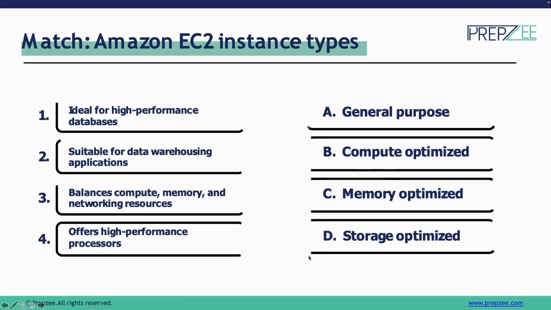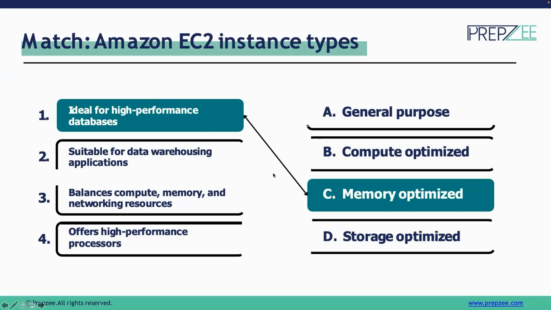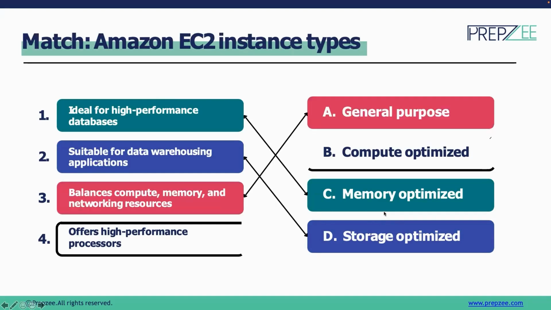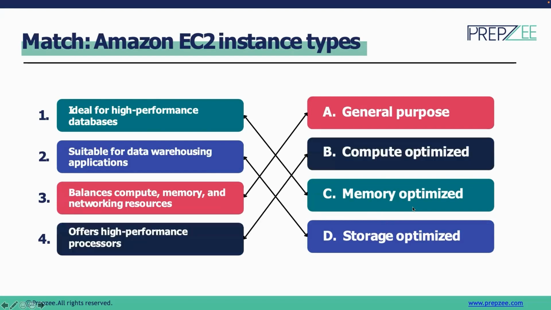So as we discussed, for high performance database, we have memory optimized. For data warehousing, we have storage optimized, where we can get a good amount of IOPS. Then for balanced networking and computation power, we have general purpose, and for high-end performance, we have the compute optimized instance family.